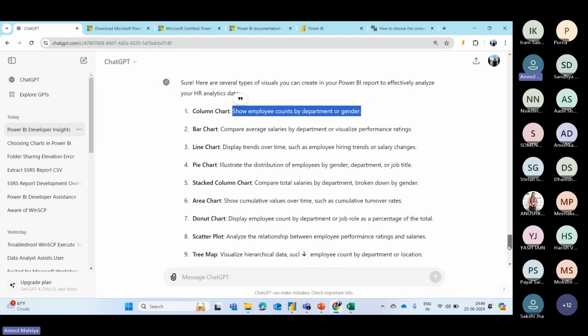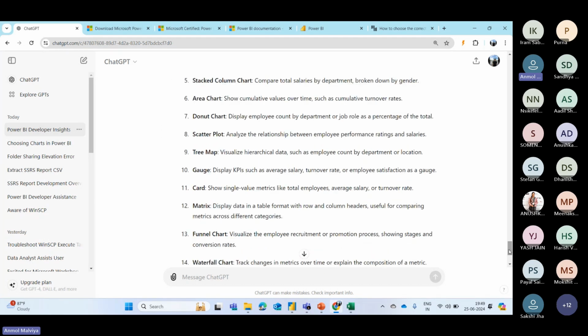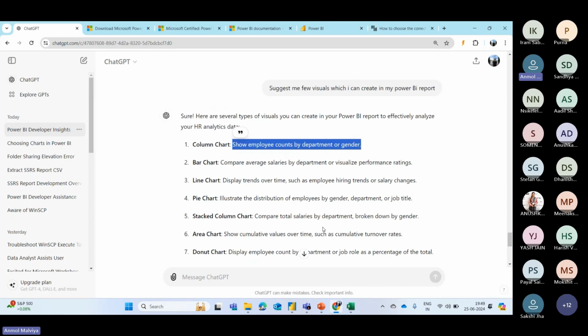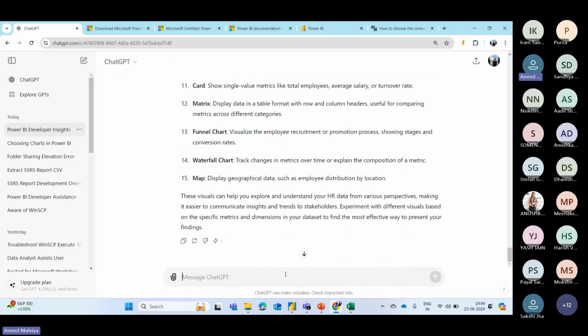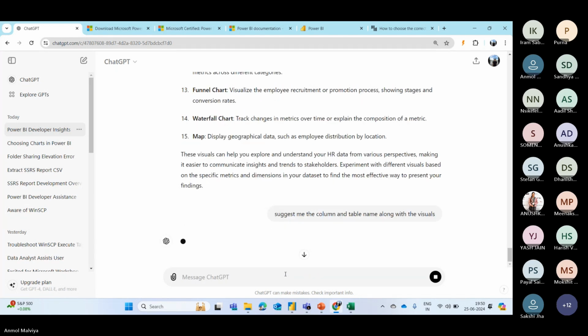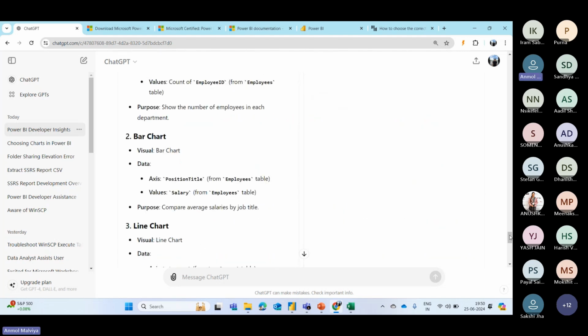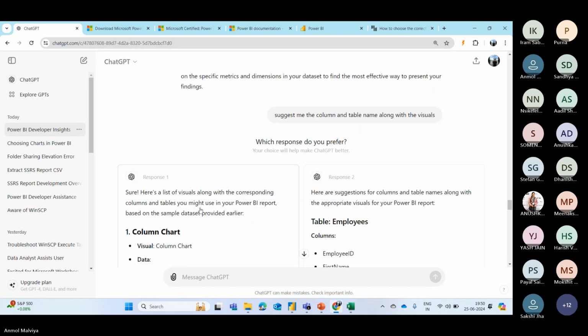Now let's say I don't want to work on this. I don't want to research the data set to decide which column to use in which visual. I don't want to do any hard work. I want to use ChatGPT for everything. So I can simply say, suggest me the column and table names along with the visuals. This will create a response for you.